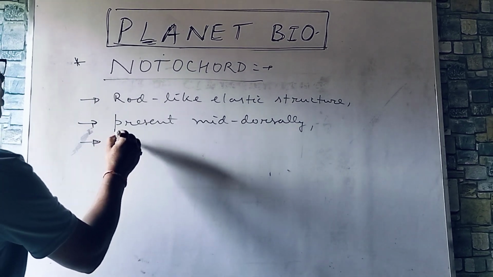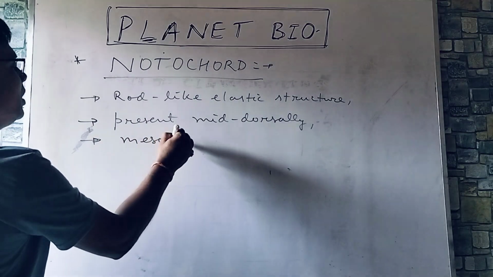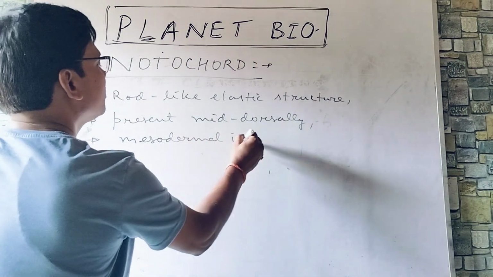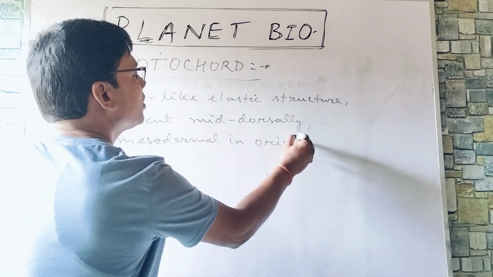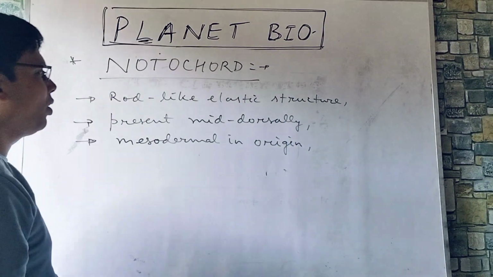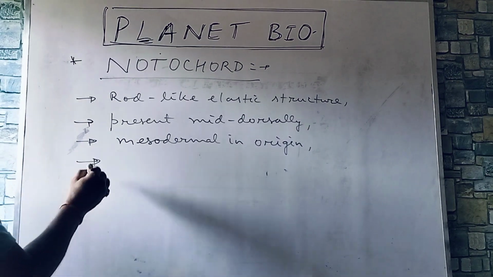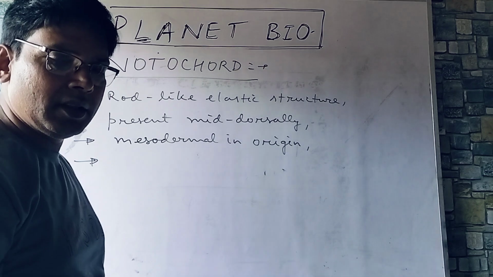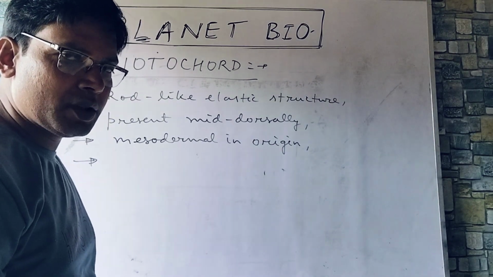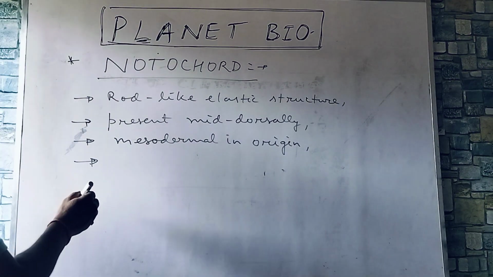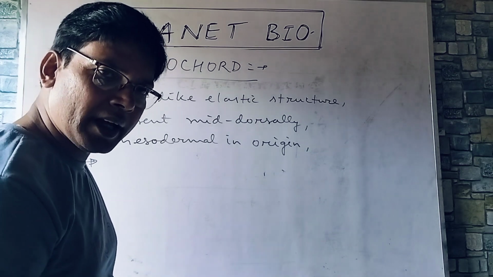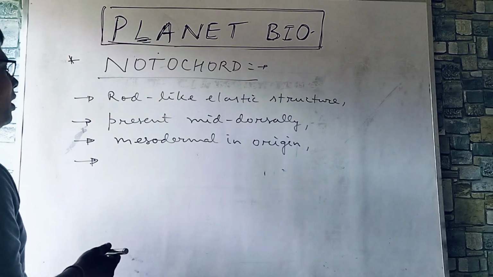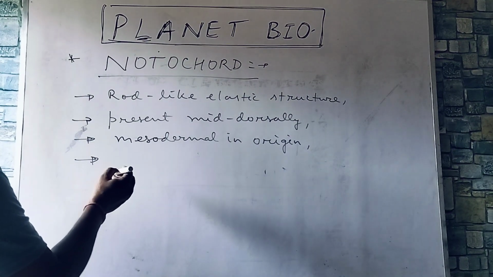So, mesodermal in origin. And if it is present in some life forms or some animals, then they are called chordates, and if they are lacking or absent, they form a group non-chordata.